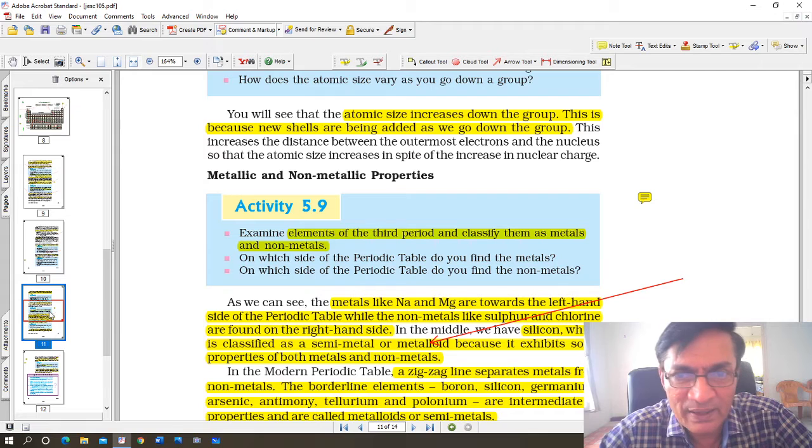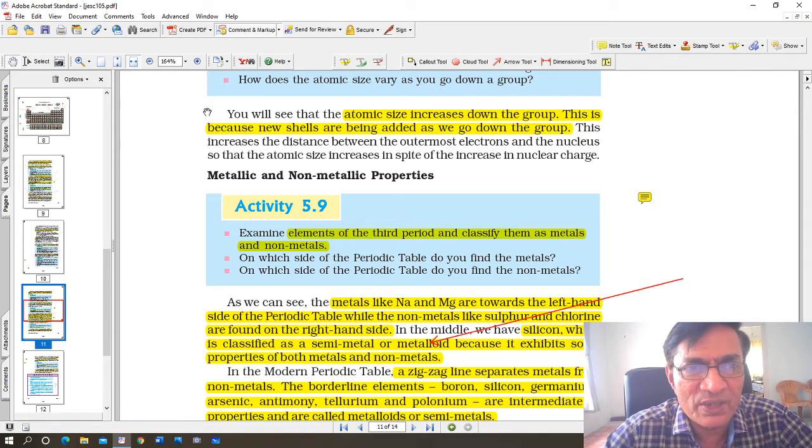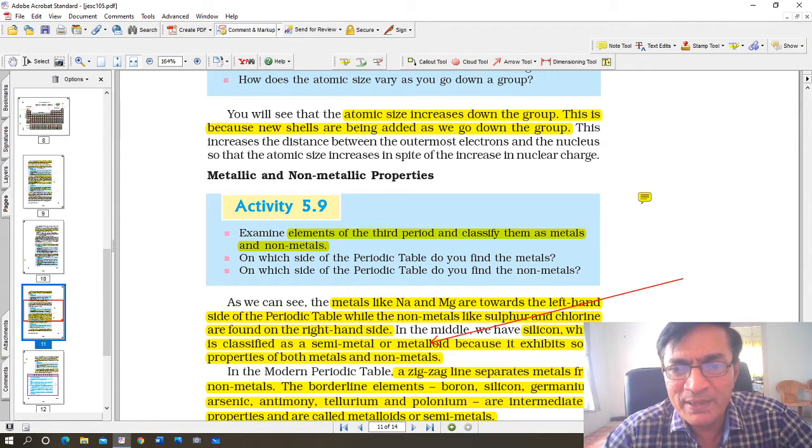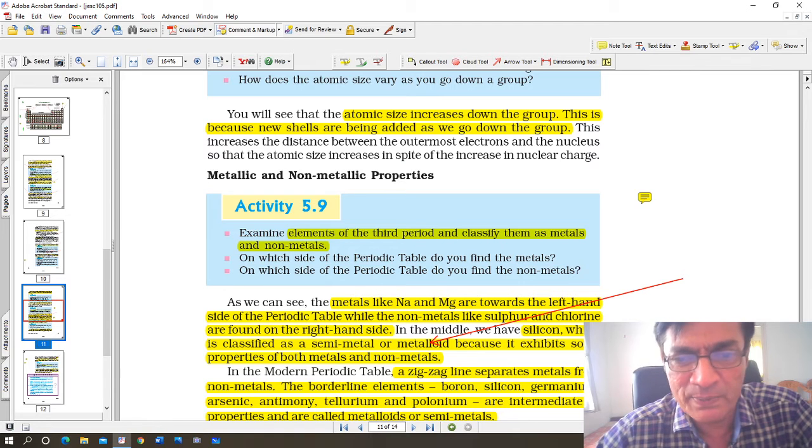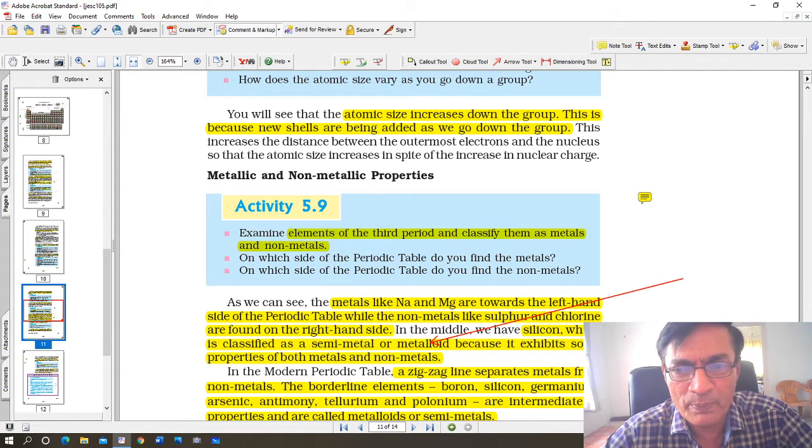All right, now metallic and non-metallic properties. Examine the elements of the third period and classify them as metals and non-metals. On which side of the periodic table do you find metals? Metals are on the left hand side. On which side of the periodic table do you find non-metals? On the right hand side.